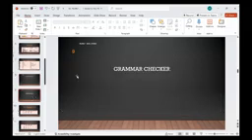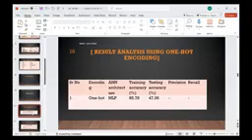Now we have used this for the grammar checker, and initially we used the encoding technique that is one hot encoding, and an MLP has been implemented.